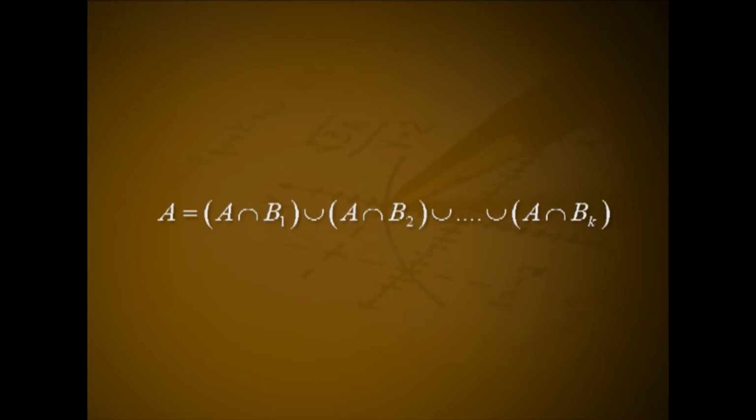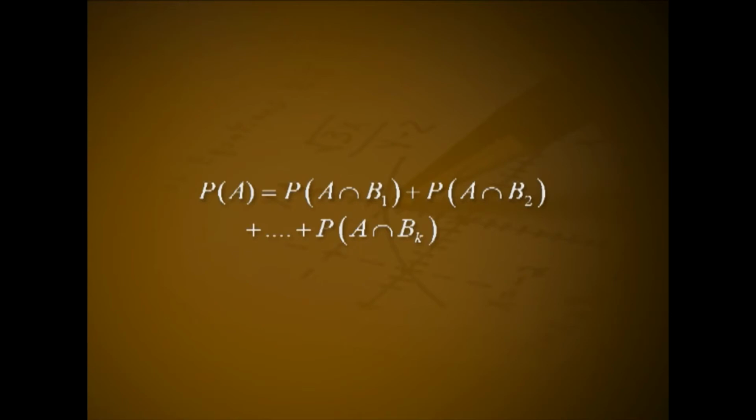Union A intersection Bk. Since A intersection Bi's are mutually exclusive, P of A equal to P of A intersection B1 plus P of A intersection B2 plus etc. plus P of A intersection Bk. Here, the probability of the event A is expressed as the sum of compound probabilities.